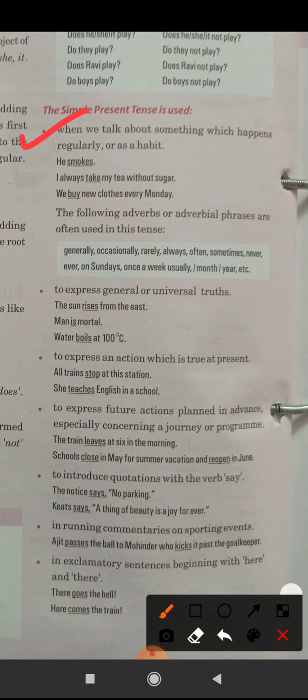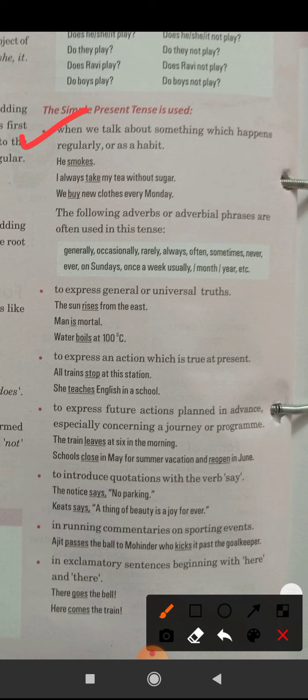Next is to express general or universal truths. For example, the sun rises in the east, water boils at 100 degrees Celsius, God is everywhere. Yes, man is mortal. Clear? These are the general or universal truths.